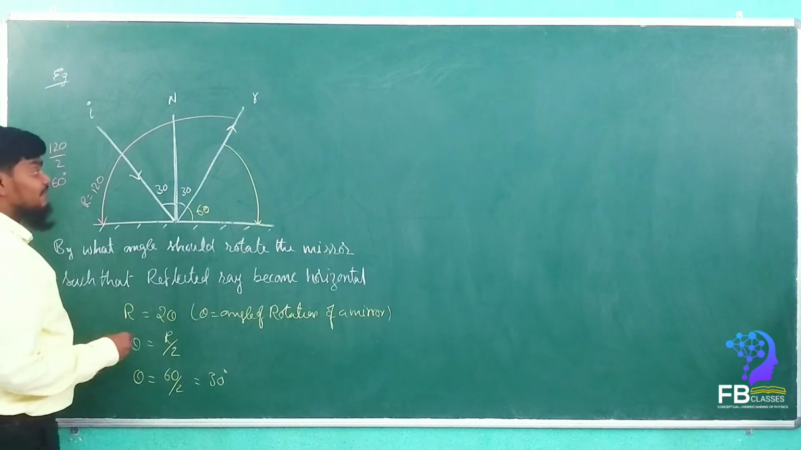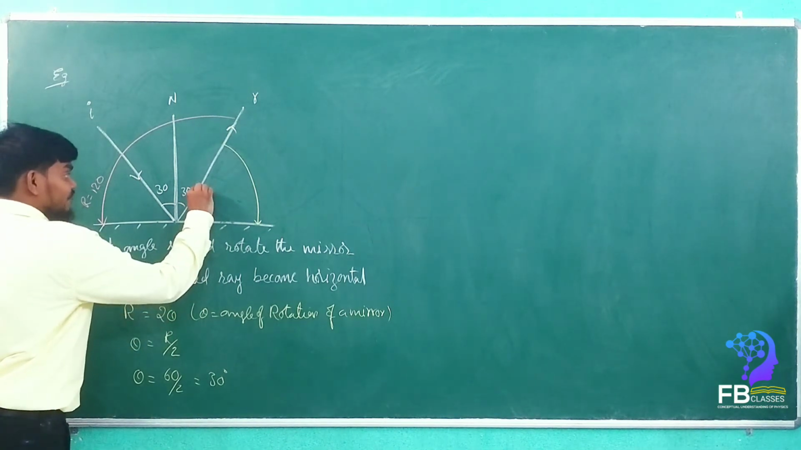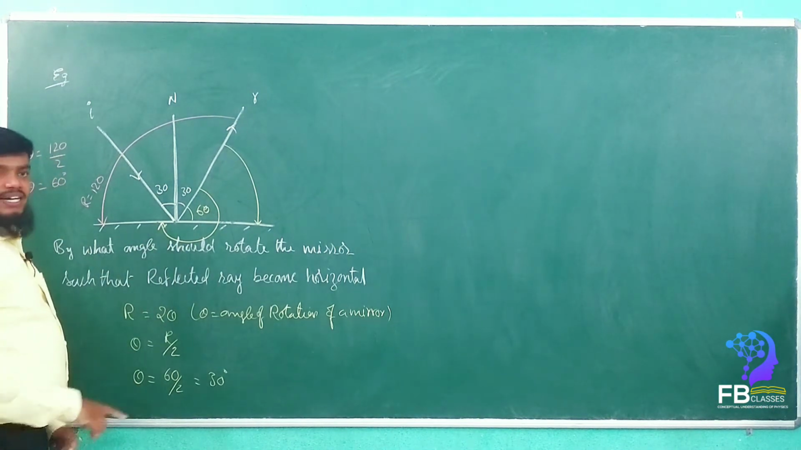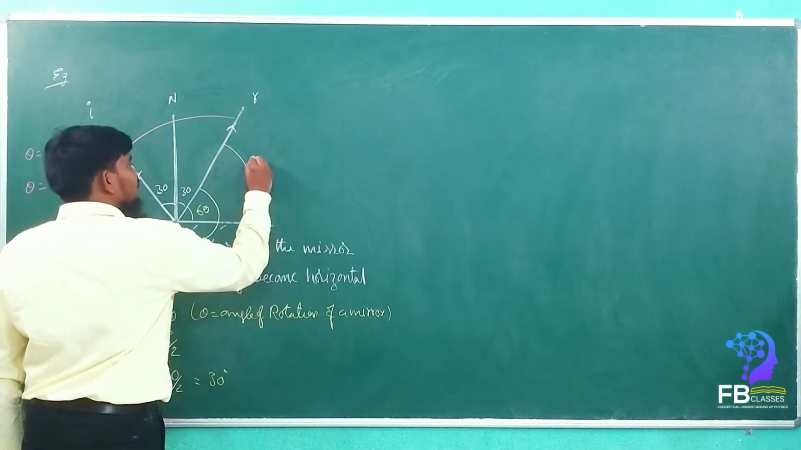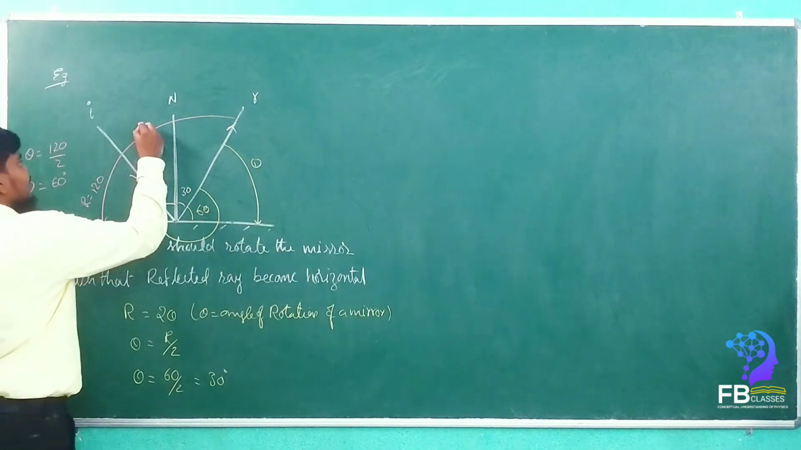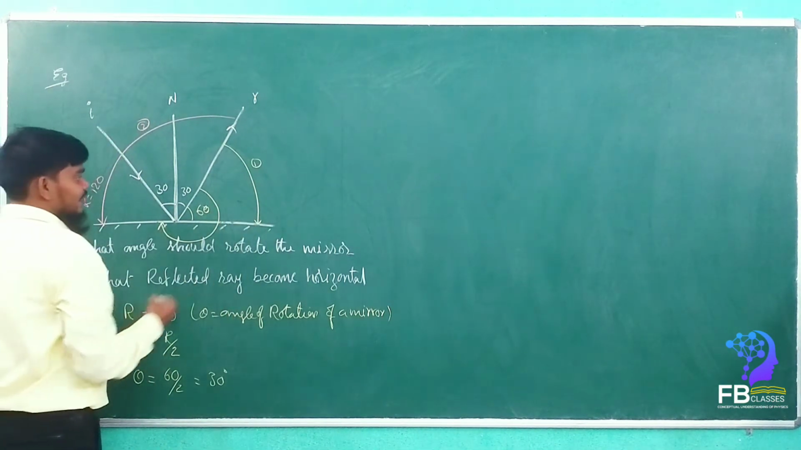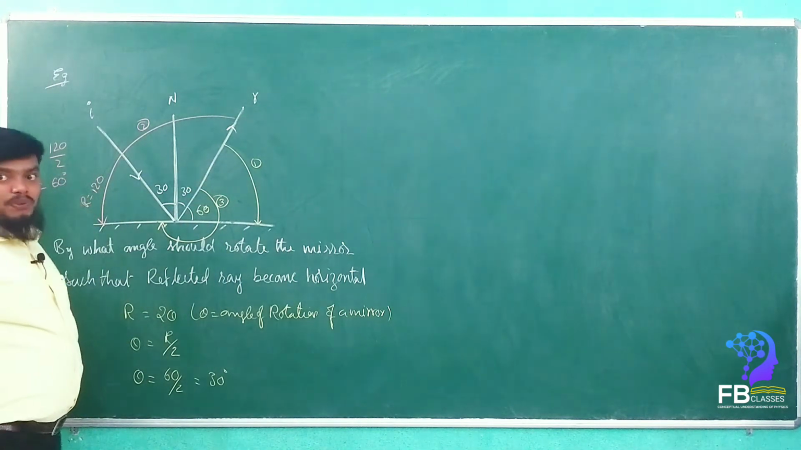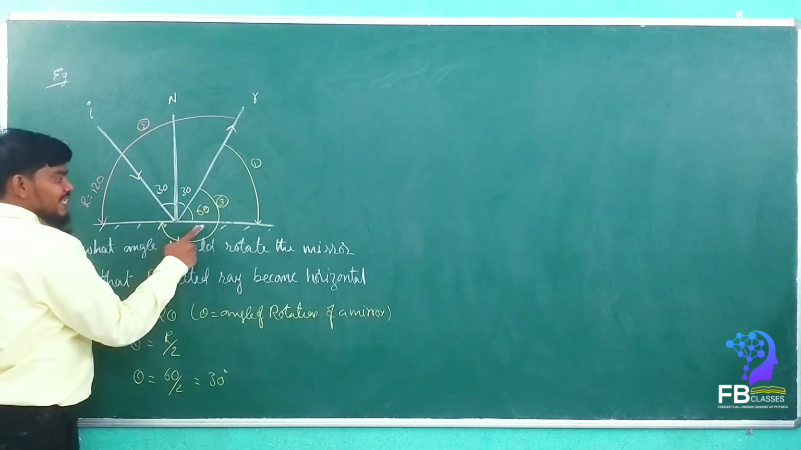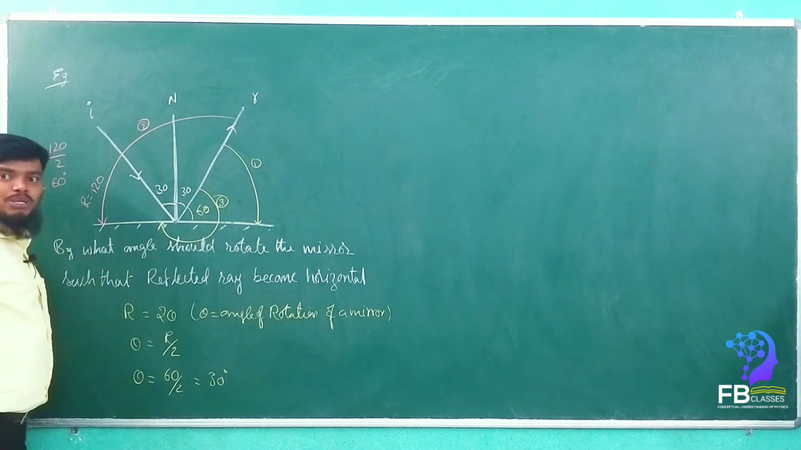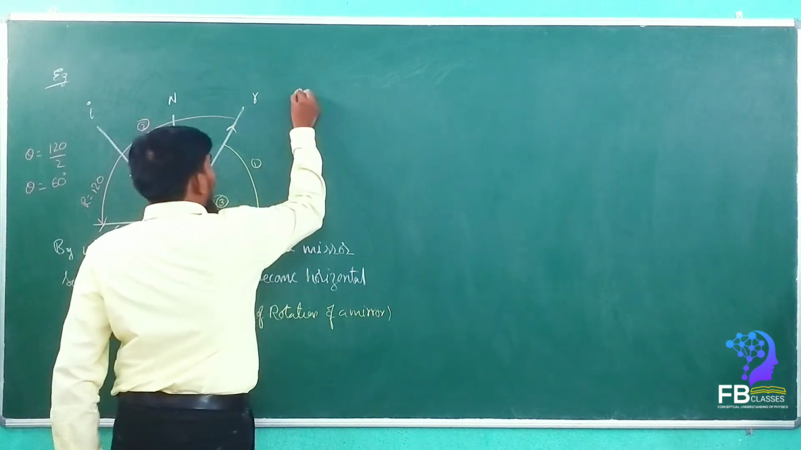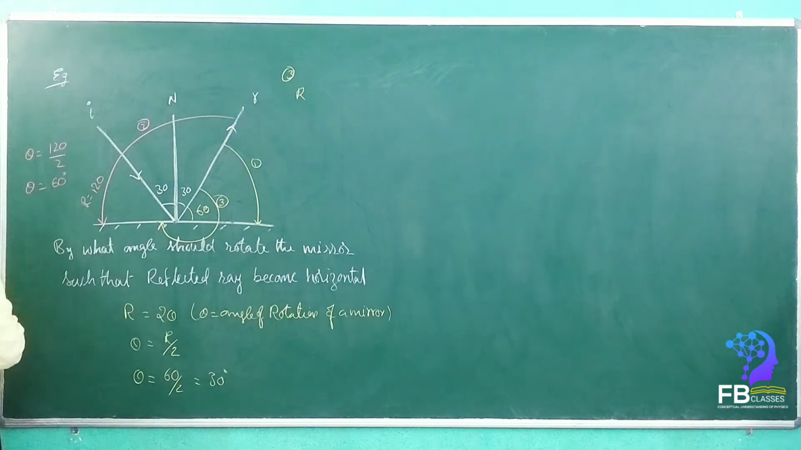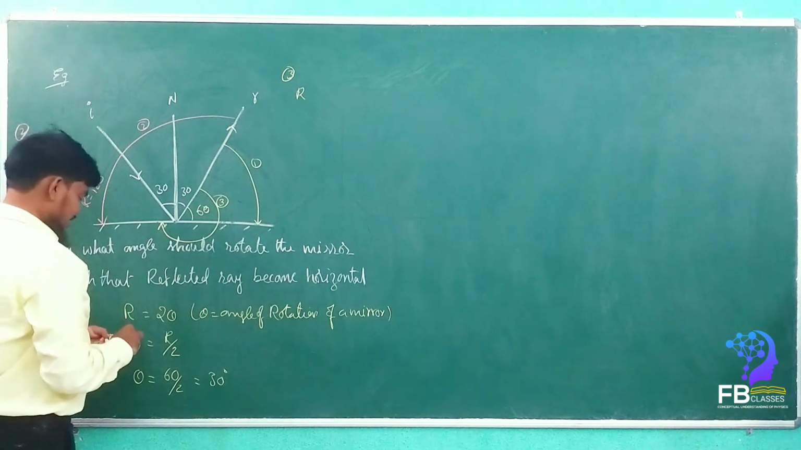Another method. See here. If the reflected ray is also rotated like this, this also can rotate. This is the first case, this is the second case, and this is the third case. But this third case is not possible, because see here, this total is 180, and 180 plus 60 is 240. So this is the third case, this is the second case, and this is the first case.